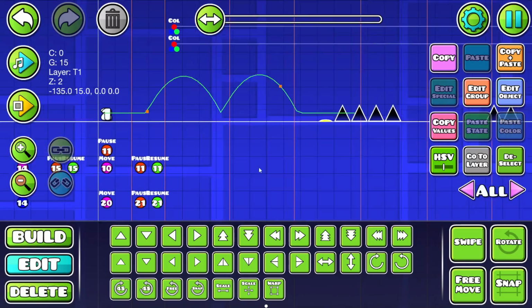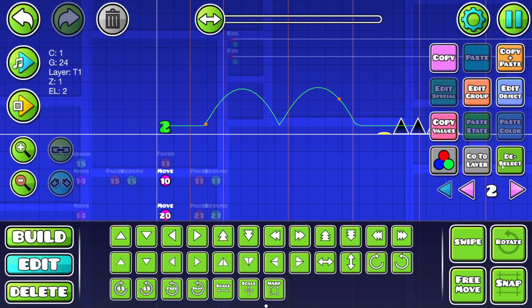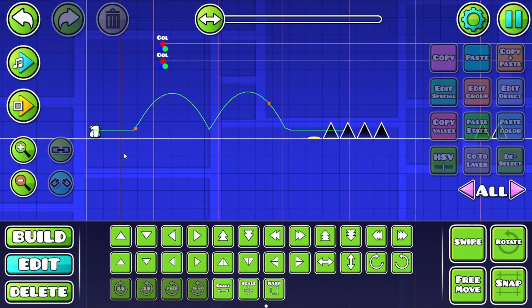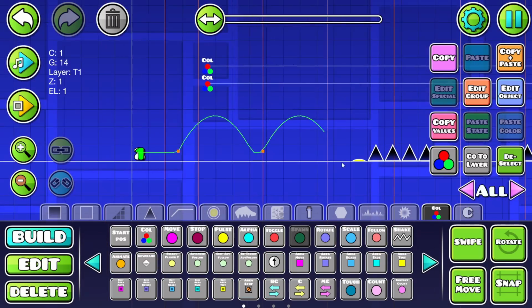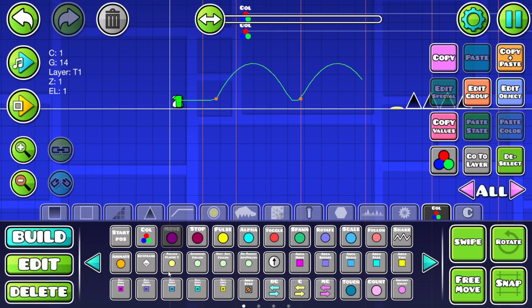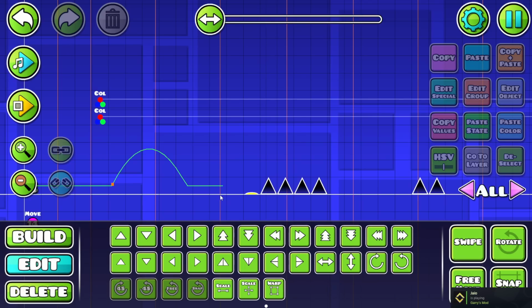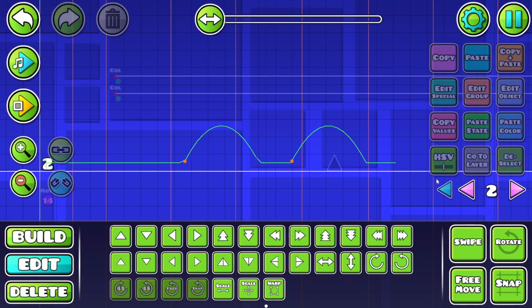I think I was a little ambitious putting Back on Track here in the first place. So I'm actually just gonna ignore Back on Track. Let's get Stereo Madness working first. So we've got this here, so we want this number to follow us. That's easy peasy. Yep, there we go. Just temporarily, I'm gonna completely toggle off Back on Track. So we got Stereo Madness, we got a 1 following us.